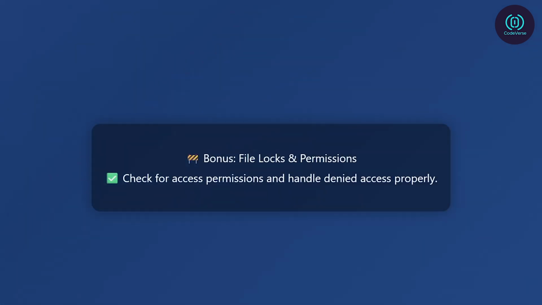Bonus mistake: file locks and permissions. Trying to access a file that's locked or permission restricted can fail silently. Always check your system permissions, especially on Linux or macOS, where file permissions are strict.